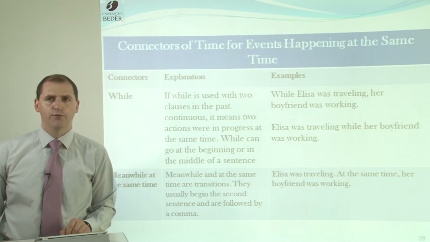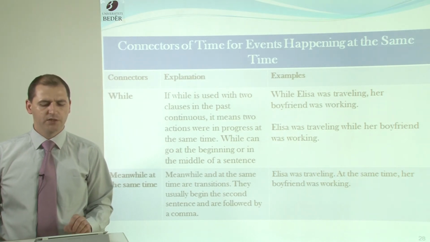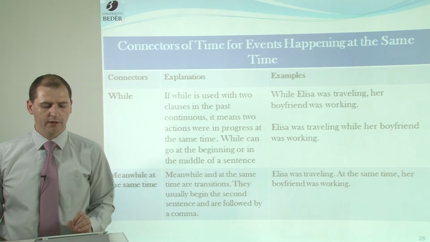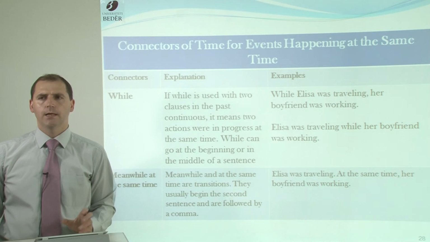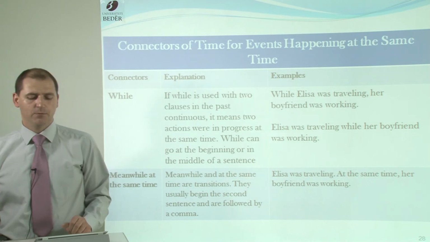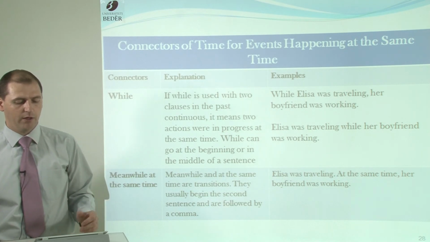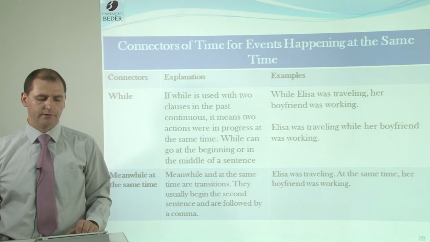Connectors of time for events happening at the same time. While. If while is used with two clauses in the past continuous, it means two actions were in progress at the same time. While can go at the beginning or in the middle of a sentence. While Elisa was traveling, her boyfriend was working. No, not very nice though. Elisa was traveling while her boyfriend was working. So we have while can be at the beginning and in the middle of the sentence.